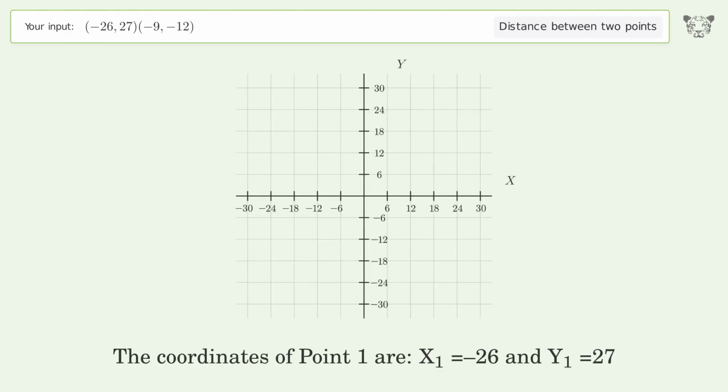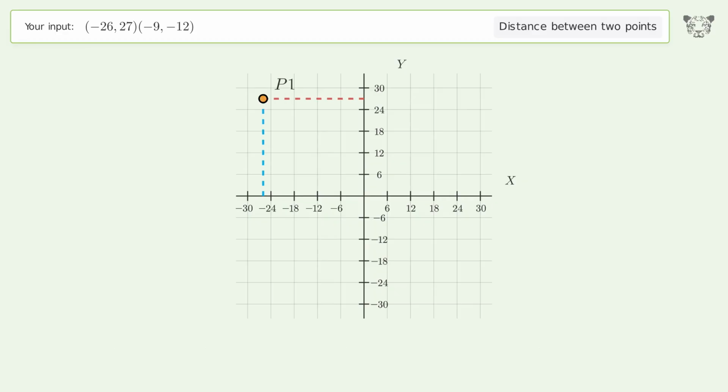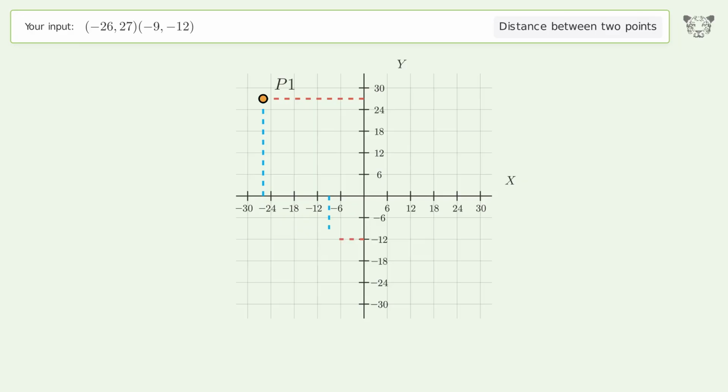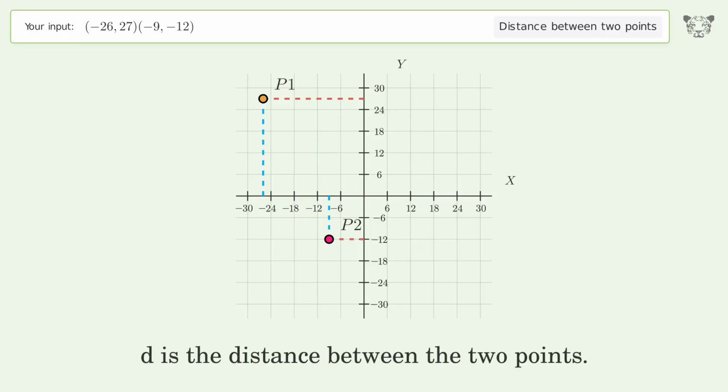The coordinates of point 1 are x1 equals -26 and y1 equals 27. The coordinates of point 2 are x2 equals -9 and y2 equals -12. D is the distance between the 2 points.